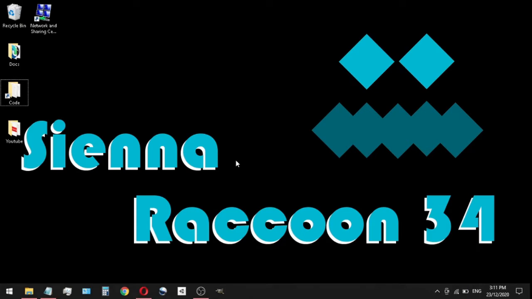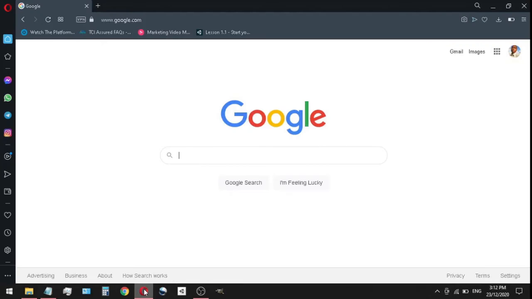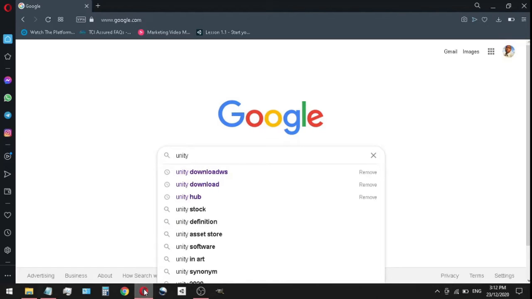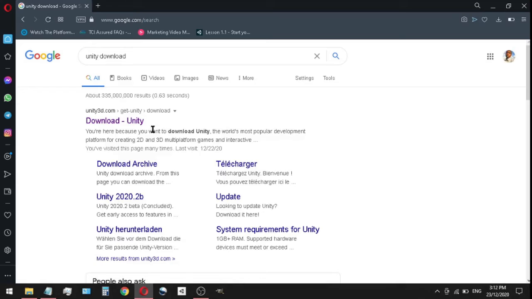So there are two ways we can do this. We can go on unity.com or we could just search Unity downloads in Google. I highly recommend we just go straight to Google and just search Unity downloads. And then here we can just go to download-unity.